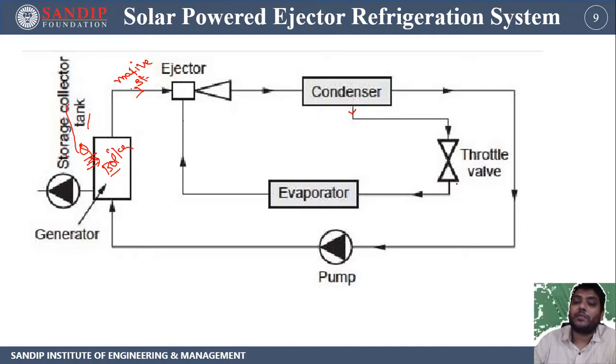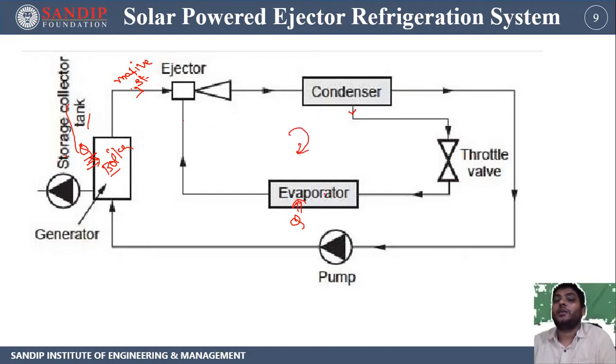After the throttle valve, its temperature will fall very drastically, and then it's supplied to the evaporator, where heat is absorbed by the water, and the water is converted into steam, and that steam is going to be run. Then this cycle is nothing but a refrigeration cycle. Talking about this cycle, after the condenser, the water is pumped again to the boiler, where heat is collected from the solar system, and that heat is utilized to convert that water into steam, which is utilized further as motive steam.